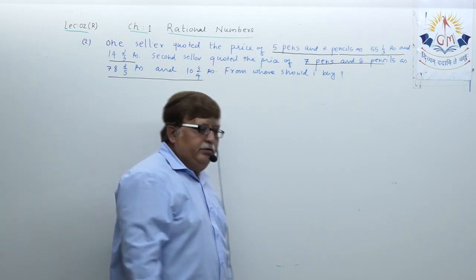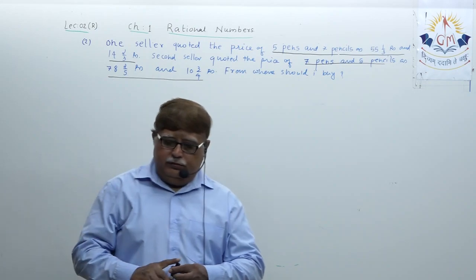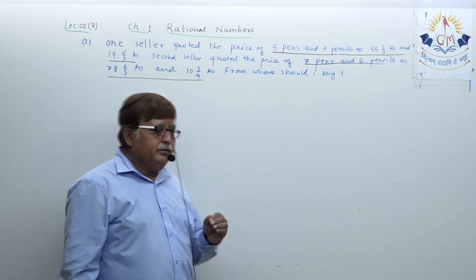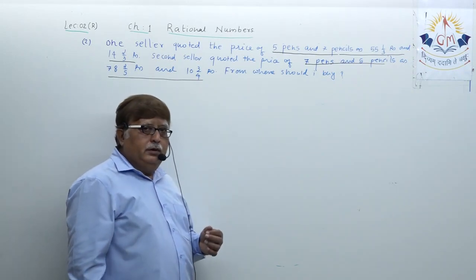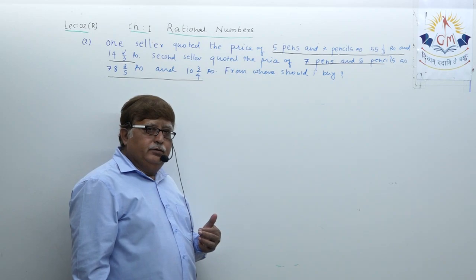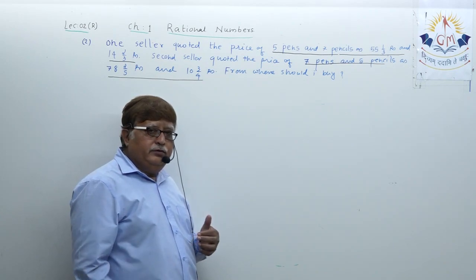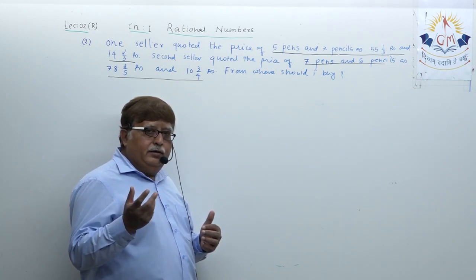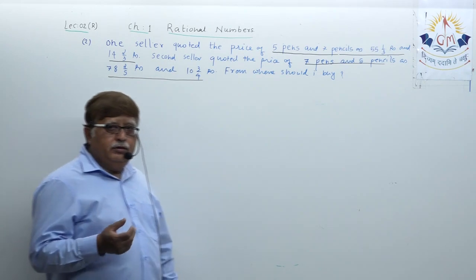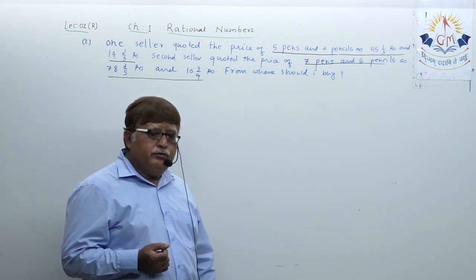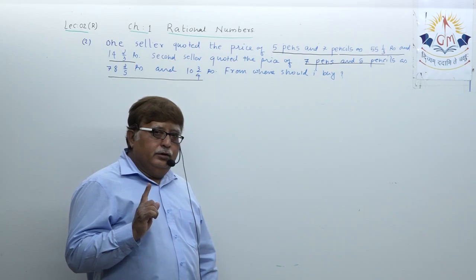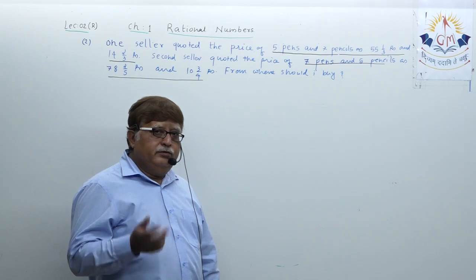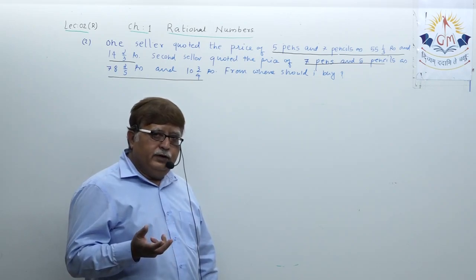That means, dear student, we have to decide which bookseller is delivering us pens and pencils at low rate. Whoever delivers at low rate, you are going to purchase from him. But here you are given the price of 5 pens and 7 pencils, 7 pens and 5 pencils.